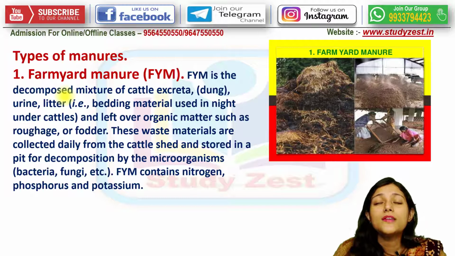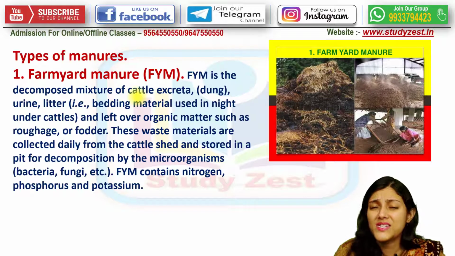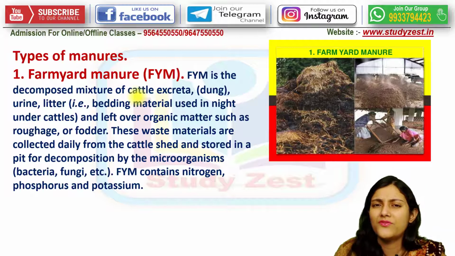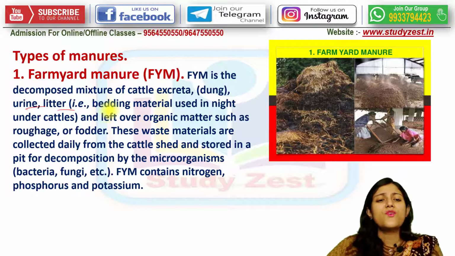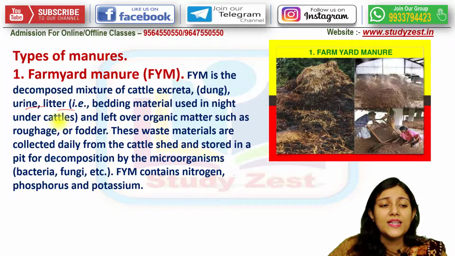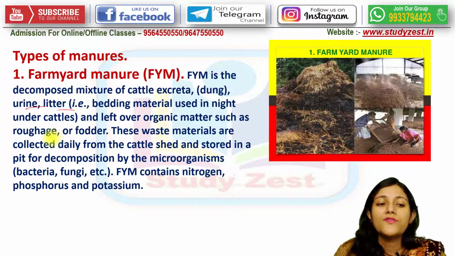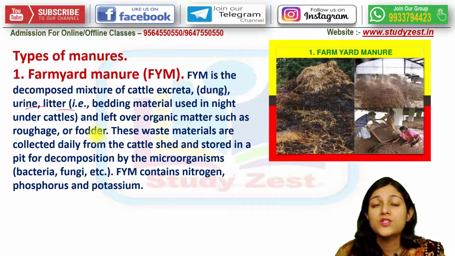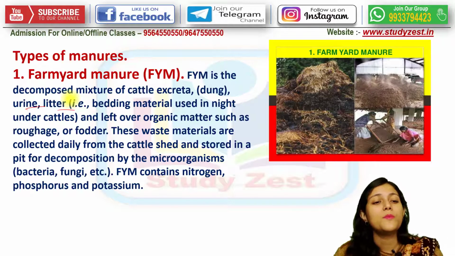It is nothing but the decomposed mixture of the cattle excreta. So cattle excreta, the waste matter of the cattle, means the cow dung or dung of any animal. This is basically the animal excreta. Then urine, litter. Litter is what? Bedding material which is used at night under the cattle. And the leftover organic matter such as roughage, such as fodder. These are the leftover materials by which the decomposition works. The decomposition of these matter ultimately forms the FYM, that is the farm yard manure.